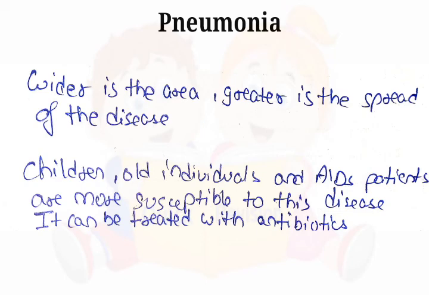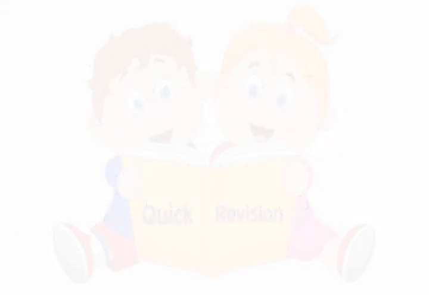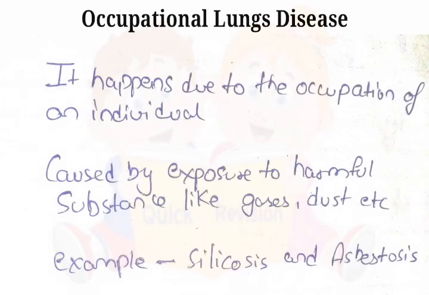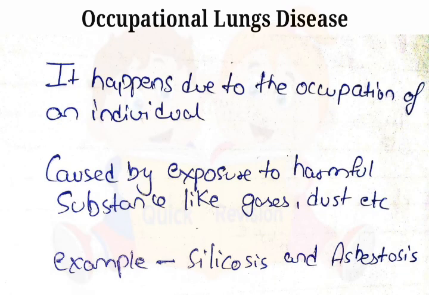It can be treated with antibiotics. Next is occupational lung disease. It happens due to occupation of an individual, caused by exposure to harmful substances like gases, dust, etc. Examples are silicosis and asbestosis.